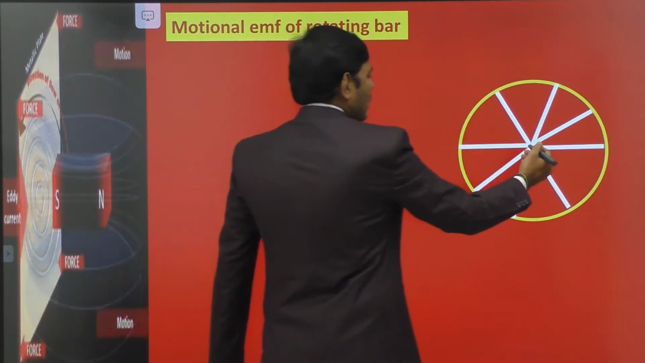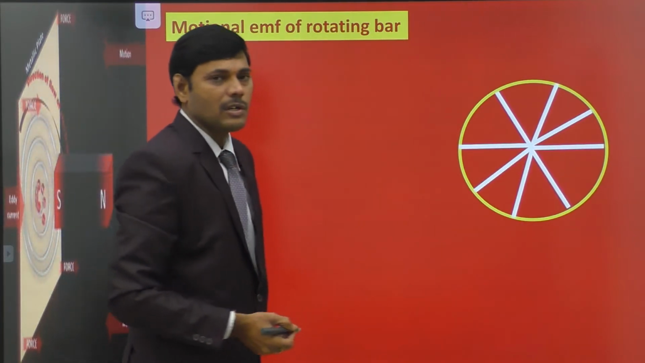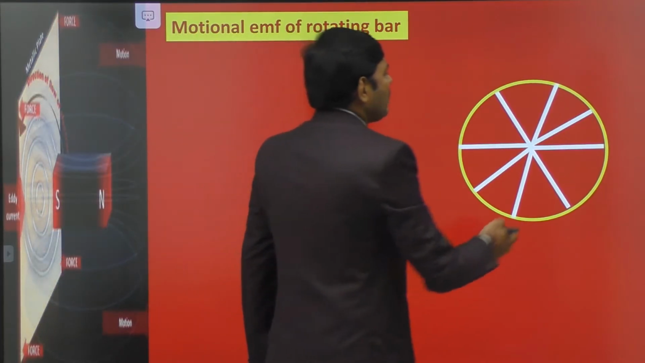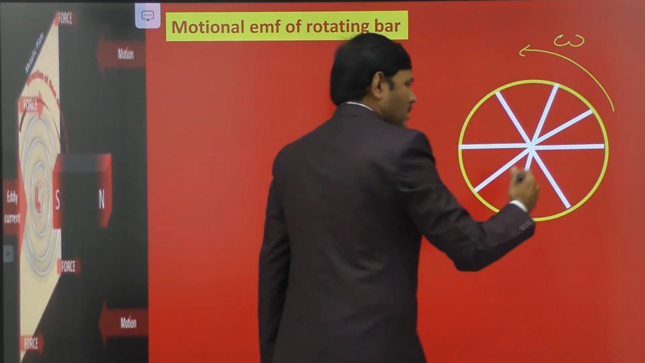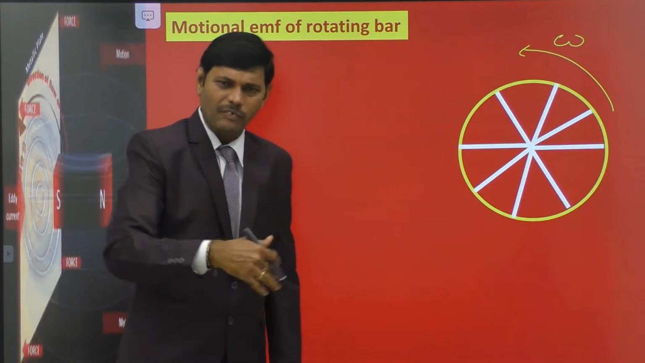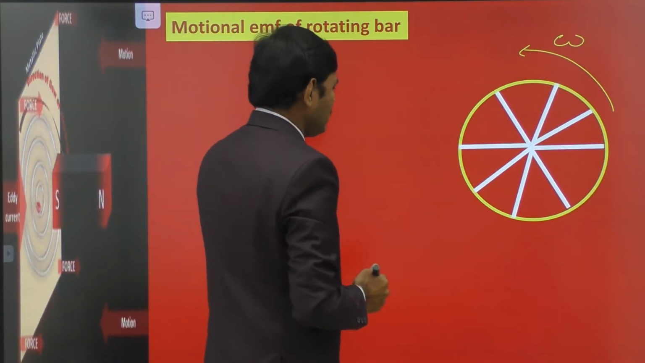The length of each spoke is L. Therefore the radius of the circle is also equal to L. Let this wheel be rotating like this with angular velocity omega. When the cycle is moving forward, the wheels are also rotating. Let the wheel be rotating in the anti-clockwise direction.